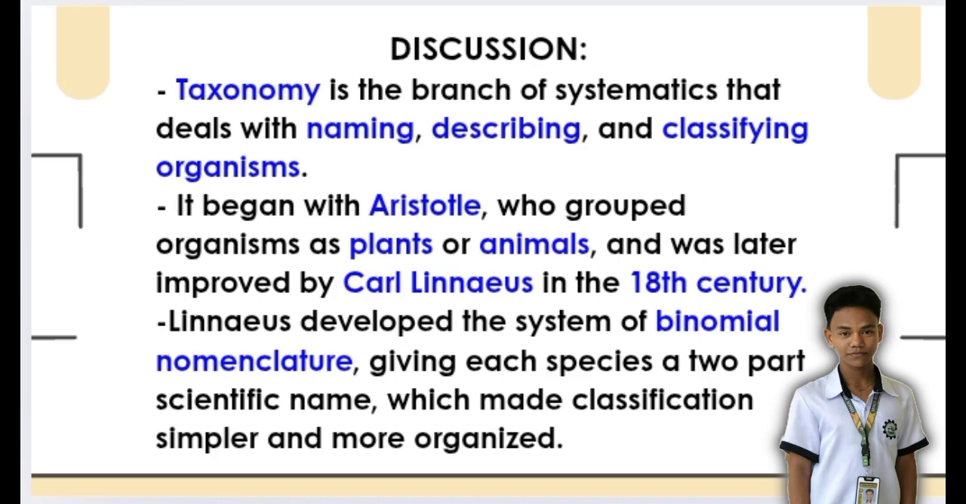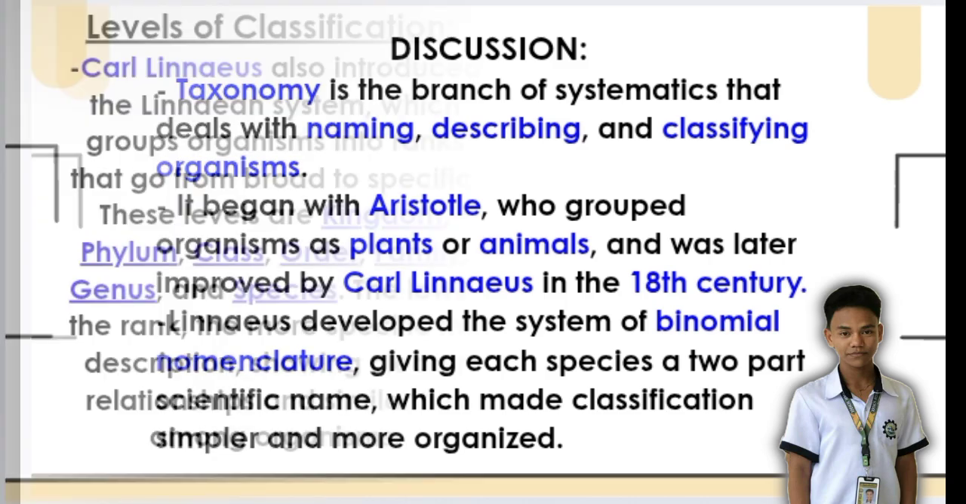Linnaeus developed a system called binomial nomenclature, which means the two-name naming system. Each species is given a two-part scientific name. The first name is the genus, and the second name is the species. This method made the classification of organisms simpler, clearer, and more organized, and it is still used by scientists today.